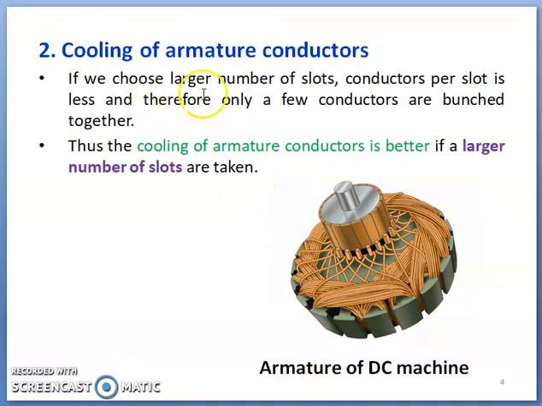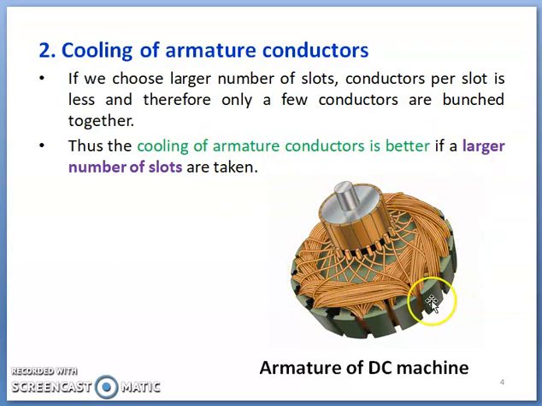Then coming to cooling of armature conductors. What happens to cooling of armature conductors when more slots are chosen? With a higher number of slots, definitely conductors per slot are fewer, and once conductors per slot are fewer, only a few conductors are bunched to form the coil. And if the number of conductors per slot is less due to a large number of slots, definitely cooling of that particular armature conductor is better for a large number of slots.